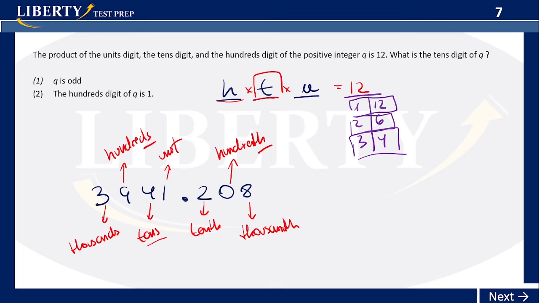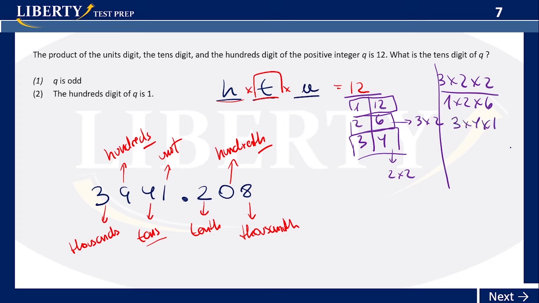And then there could be ways within those. For example, 4 has 2 and 2, and 6 has 3 and 2. So it could be 3 times 2 times 2. That gives you 12, right? It could be 1 times 2 times 6. That gives you 12 also. It could be, let me draw a line here, 3 times 4 times 1. And it could be combinations of all of this. So we don't know what the value of t would be. There are several options.